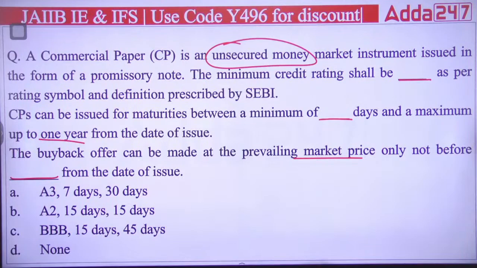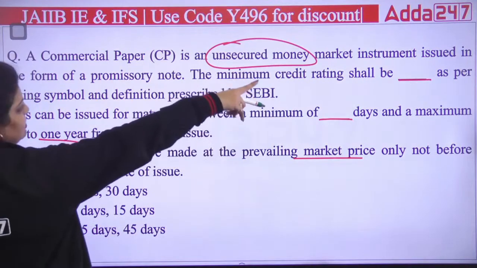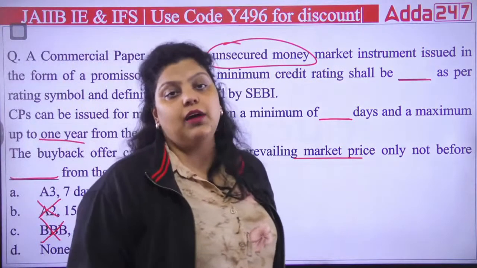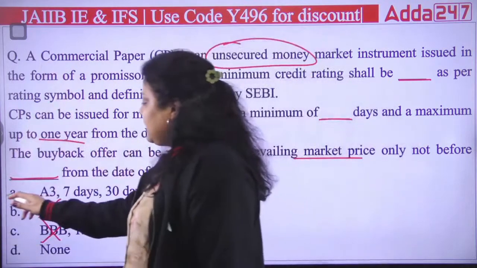Now, you have to answer which of the following is correct. And if you remember what kind of rating is required, you can eliminate two options here. The rating is A3, A2 or BBB, or none of the above. So the actual answer is the rating is A3. Okay, rating is what? It is A3. Now, for the minimum maturity of the commercial paper, we have 7 days. So rating required is A3, minimum duration for the commercial paper is 7 days. And after how many days is the buyback option available? After 30 days. It means the right answer will be A.